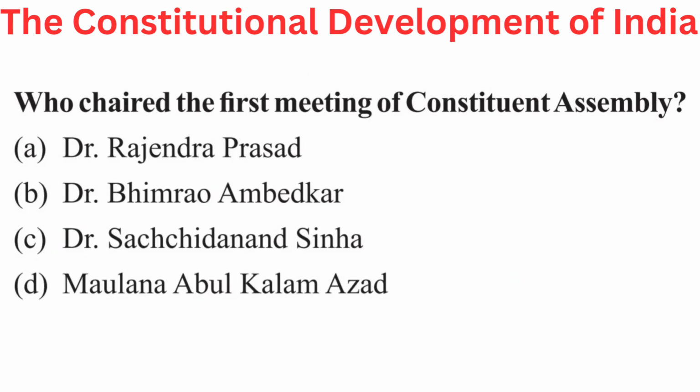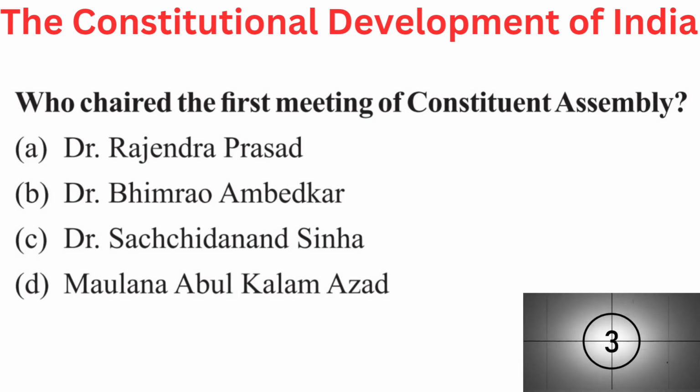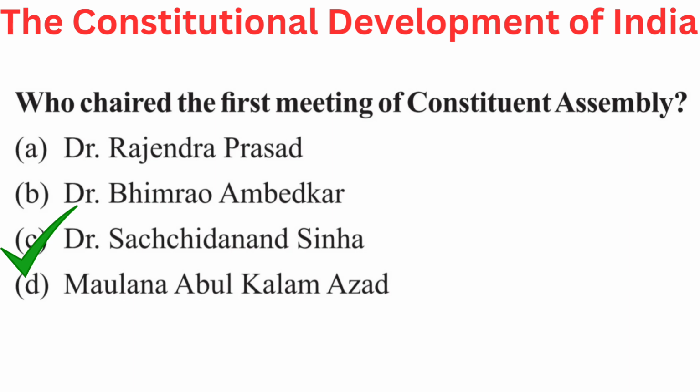Your question is, who chaired the first meeting of Constituent Assembly? Your options are A. Dr. Rajendra Prasad, B. Dr. Bhim Rao Ambedkar, C. Dr. Sachidanand Sinha, or D. Maulana Abul Kalam Azad. Right answer is C. Dr. Sachidanand Sinha.